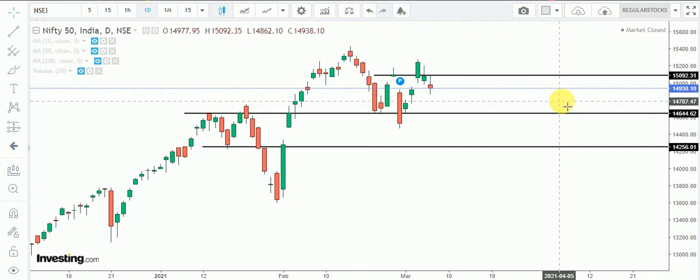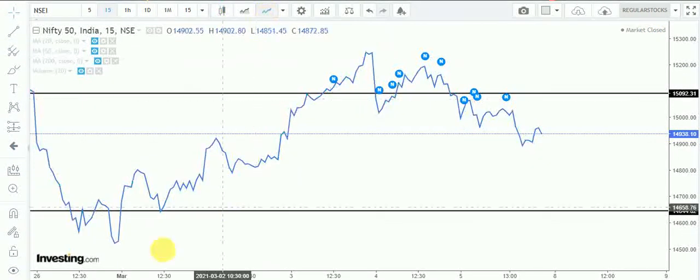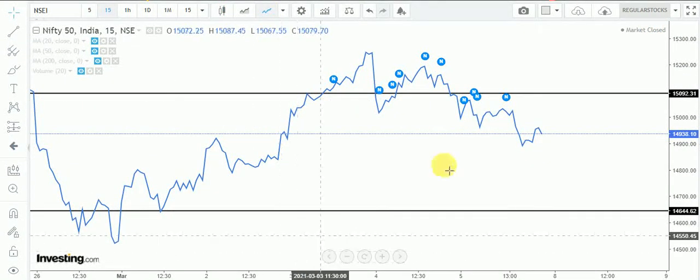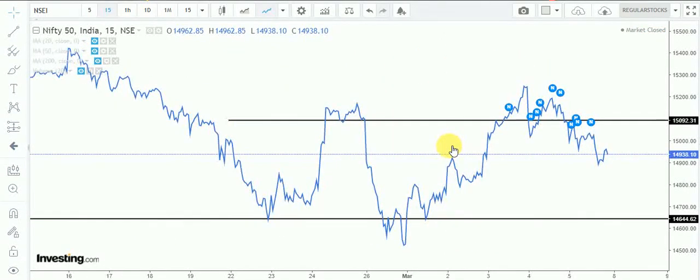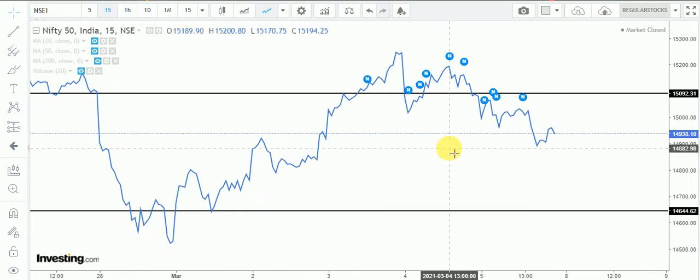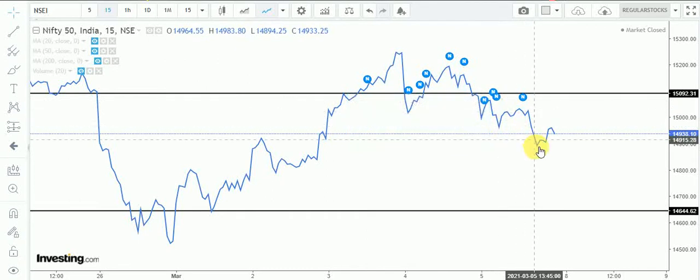Now come to the intraday chart. If I click on 15 minutes and then the line chart and zoom it out, on 15 minutes the trend is down, that is lower low, lower high, lower low, lower high, lower low, lower high.